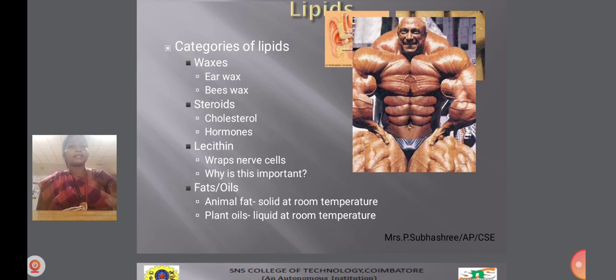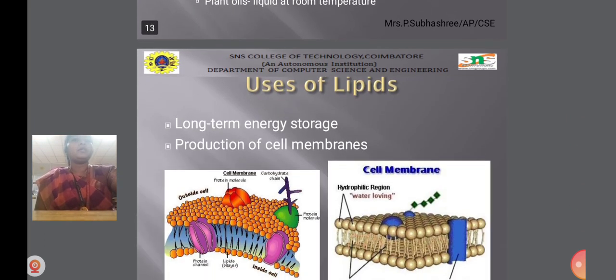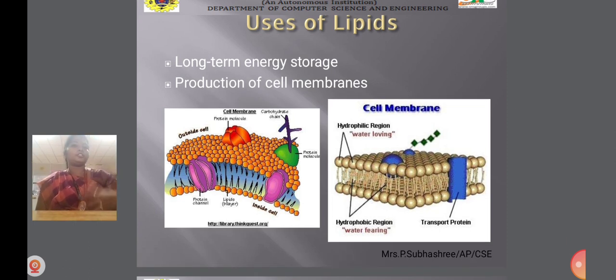Categories of lipids. Waxes: what are waxes? Ear wax, beeswax. Steroids means cholesterol and hormones. Lecithin wraps nerve cells. Why is this important? Fats or oils: animal fat is solid at room temperature, plant oils are liquid at room temperature. Then what are the uses of lipids? Long-term energy storage, and the protection of cell membranes.